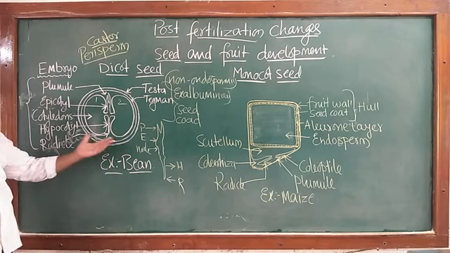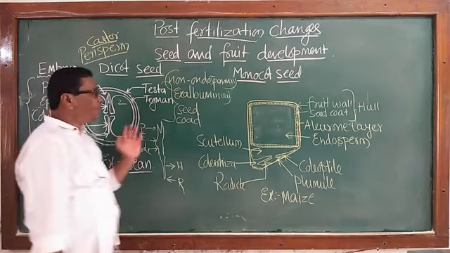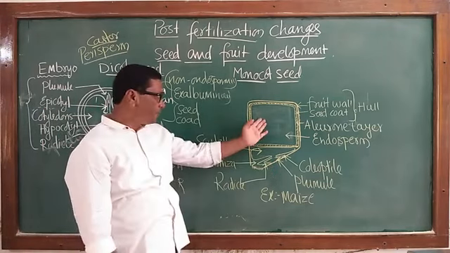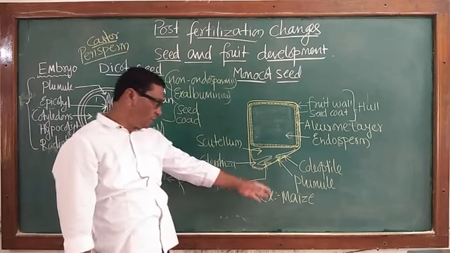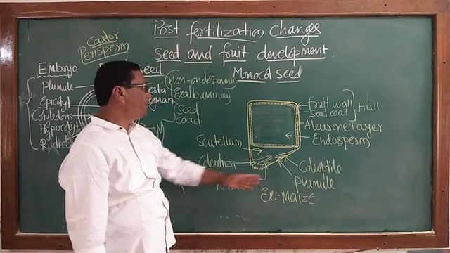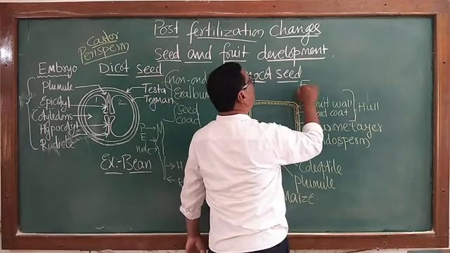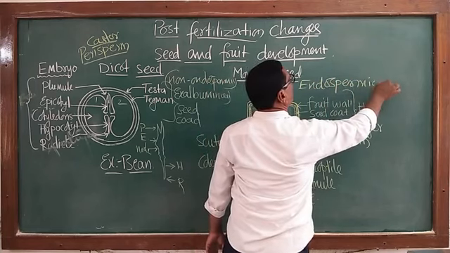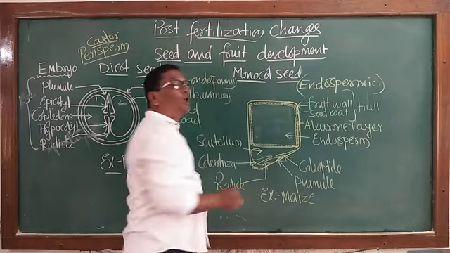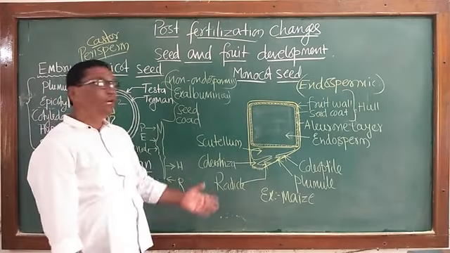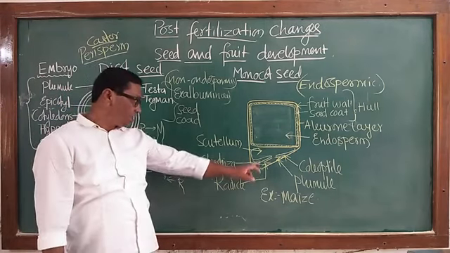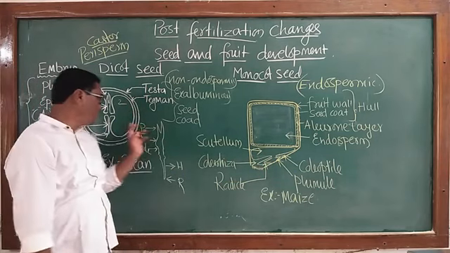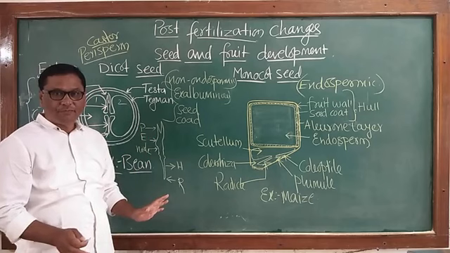This is regarding the structure of a dicot seed. The same kind of seeds are also produced in monocotyledons. The example taken here to study the monocotyledonous seed is maize, and maize we also study as an endospermic seed. Now what is endosperm? The nutritive tissue which nourishes the developing embryo is the endosperm.